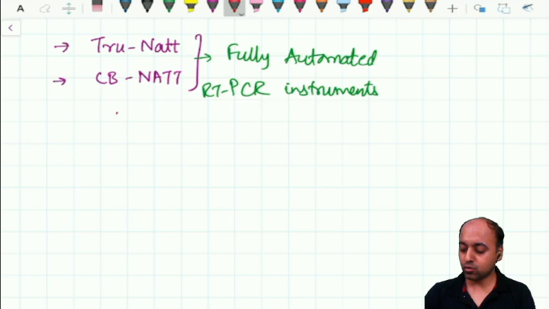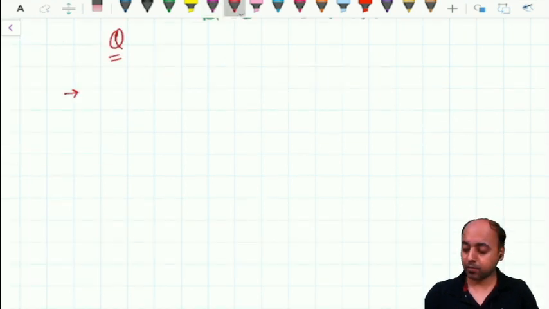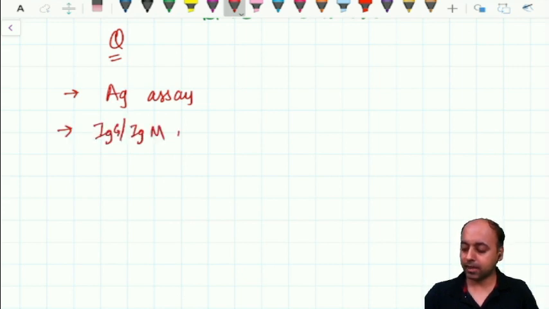In addition to the RT-PCR technique that I have mentioned, we are also using the antigen assay and the IgG IgM assay.